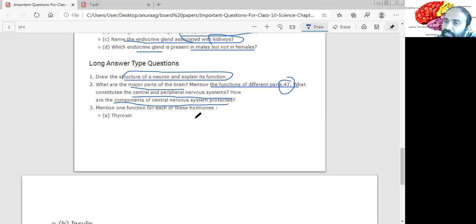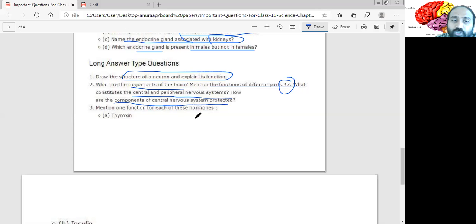Then your midbrain is associated with the balance of the body, and even your breathing. Then the hindbrain contains the medulla oblongata and the cerebellum, which is responsible for body posture and all. In detail, I've given it in the previous video, so please go back and watch that video.